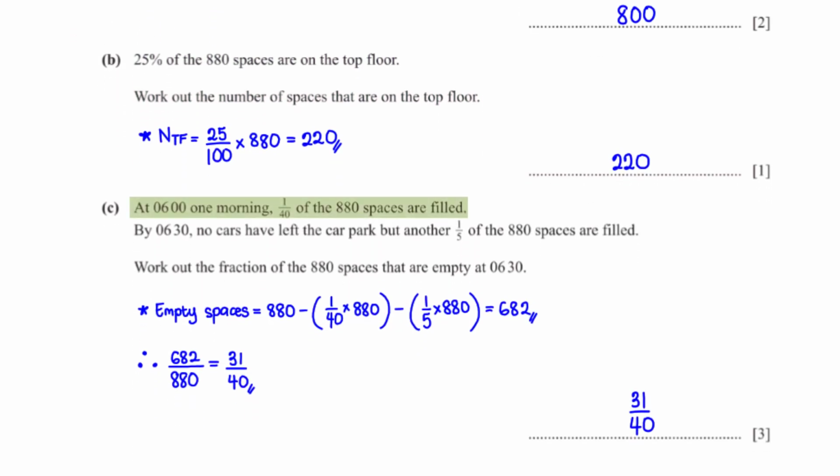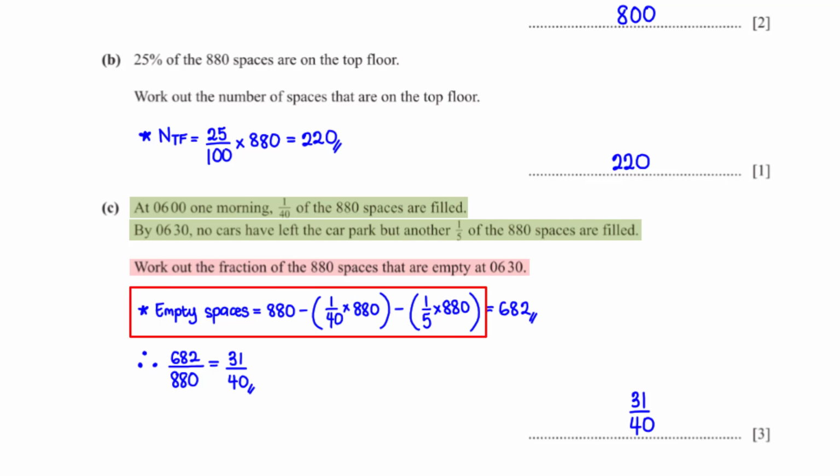At 6 o'clock one morning, 1 over 40 of the 880 spaces are filled. By 6:30, no cars have left the car park, but another 1/5 of the 880 spaces are filled. Work out the fraction of the 880 spaces that are empty at 6:30.